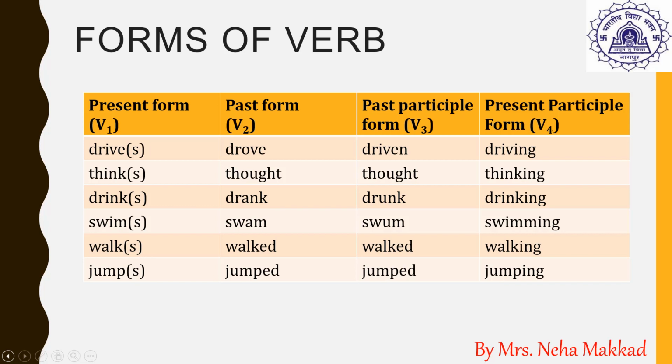And the V4 form of the verb is the ing form of the verb. It will be the base form, that is the present form, plus the ing. So it will give you the present participle ing form of the verb. The last two verbs, walk and jump, have the same past form and participle form. That is why they are known as regular verbs, and they take the ed form in the past form and the past participle form.